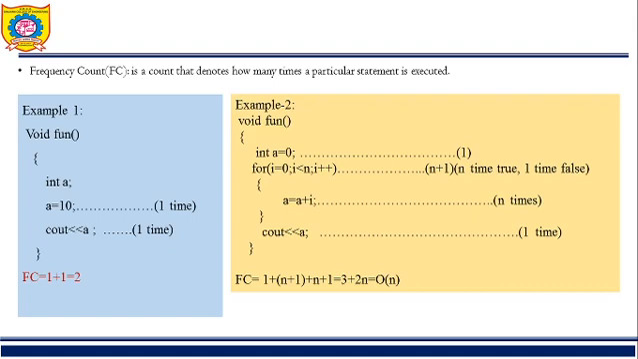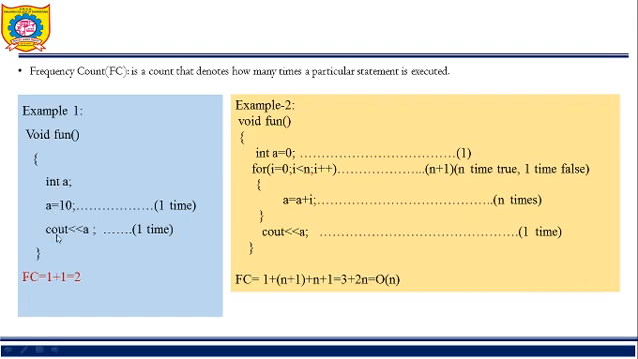Example, this is a function, void fun. In that function there are three statements. Now from those three statements we have to identify the statements which are executable. Is the first statement executable? No, it is a declarative statement because we are declaring a variable of integer type. In the second statement, we are initializing a value to that variable, so it is an executable statement. How many times does it execute? Only one time.